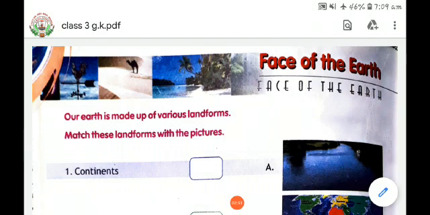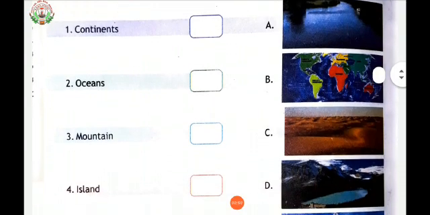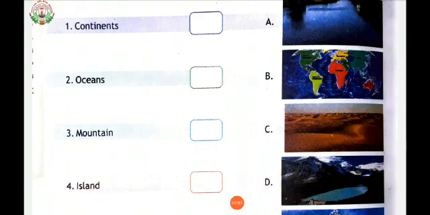Now, let's learn about continents. The large bodies of land on the earth's surface are called continents. See the second point, oceans. The large bodies of water on the earth's surface are called oceans. Third, mountain. A mountain is a large landform that rises above the surrounding land in a limited area, usually in the form of a peak.